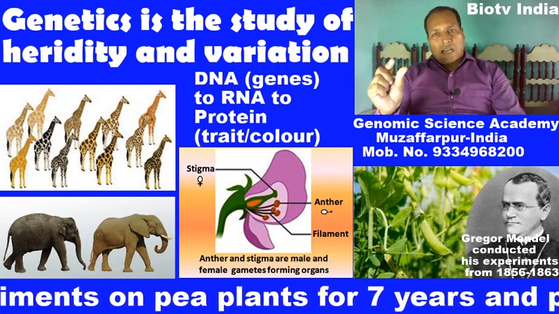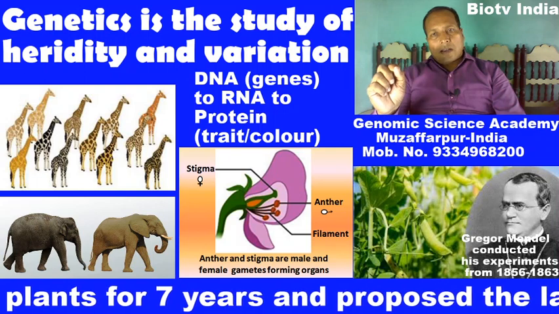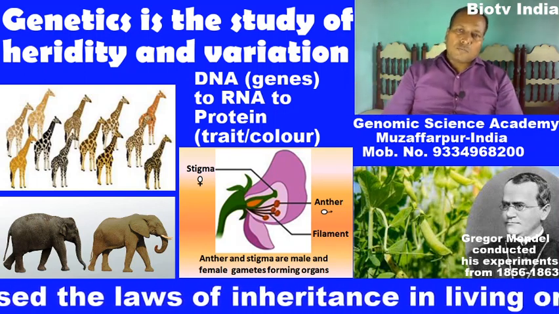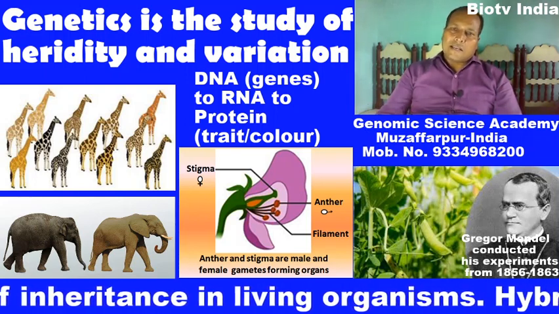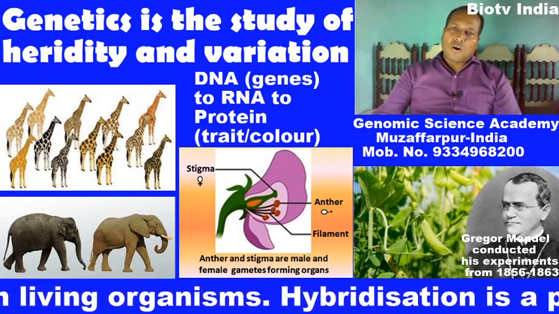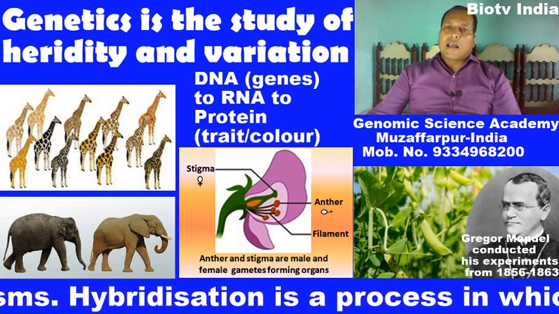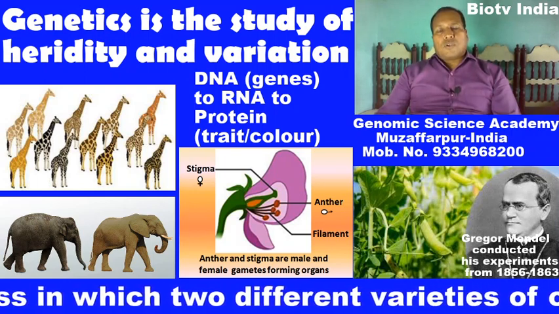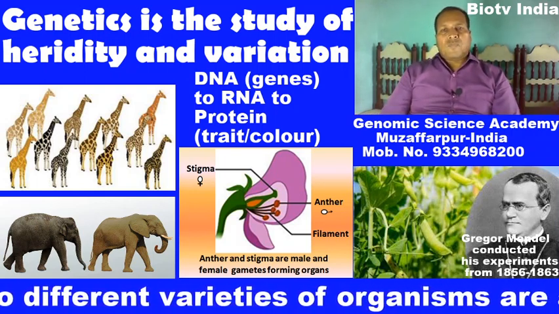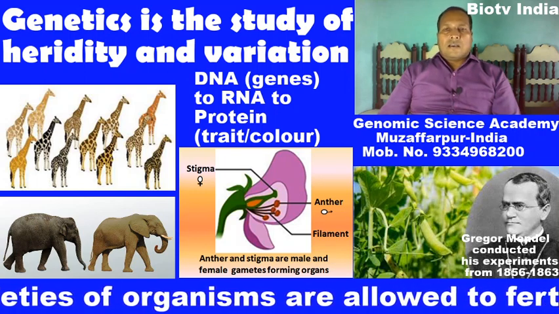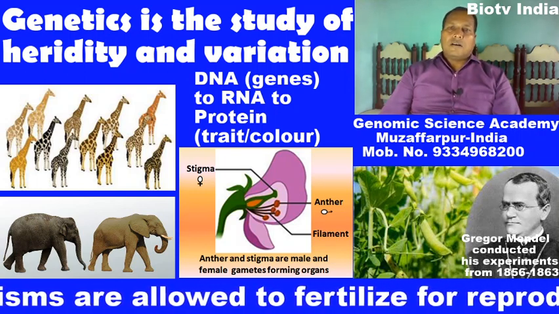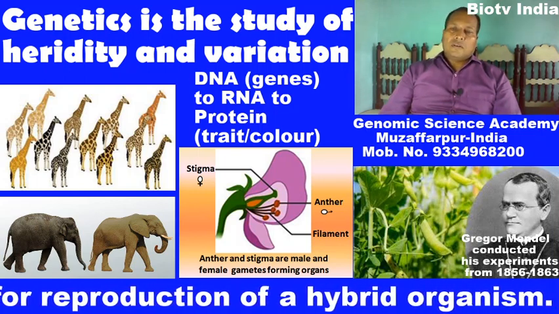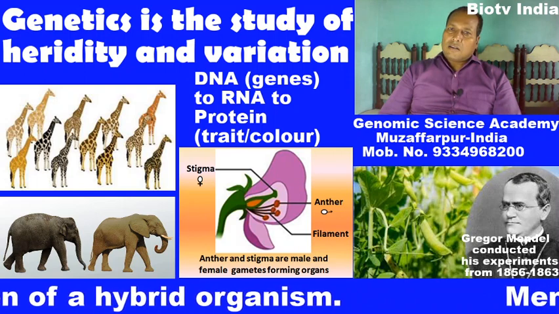This gamete contains a haploid number of chromosomes, and that chromosome is responsible for carrying genetic information in the form of different types of characters, different types of traits, which are transferred by the process of reproduction.